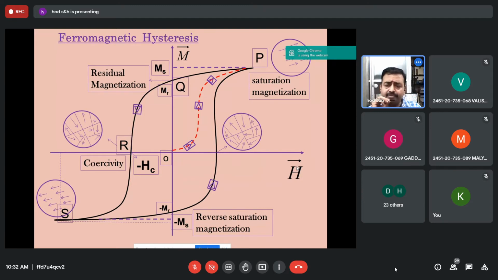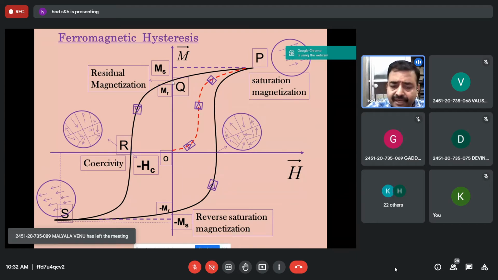All dipoles align in the direction of the field, giving rise to high magnetic values. And this relation is not linear. If you decrease the field, then the magnetization takes another path and it reaches the value MR even for zero field. Here the field is zero, but some magnetization is left. This is the spontaneous magnetization. Even for zero field, some magnetization is left over in the material. This is called magnetic retentivity.